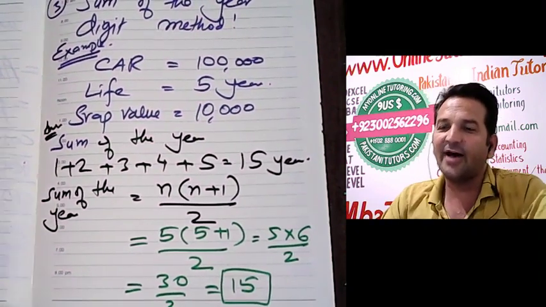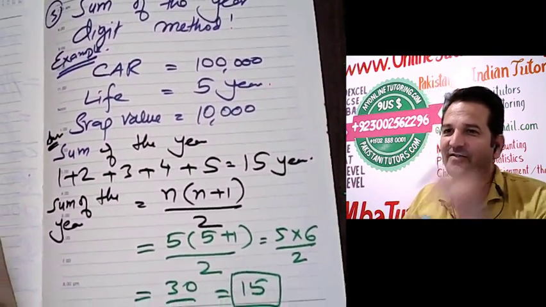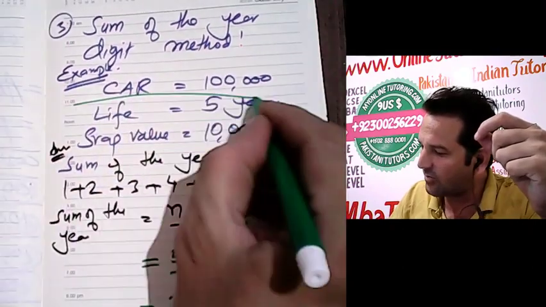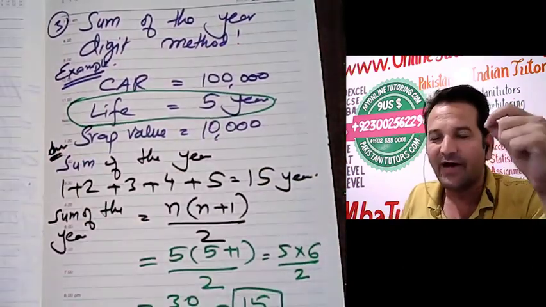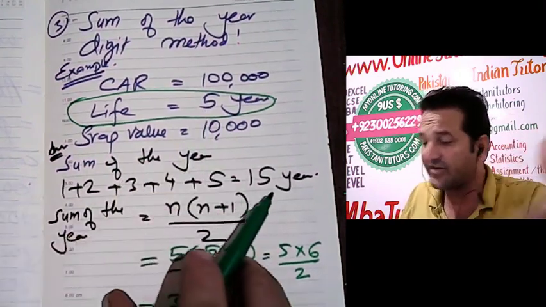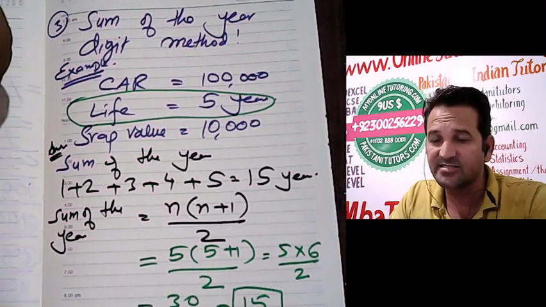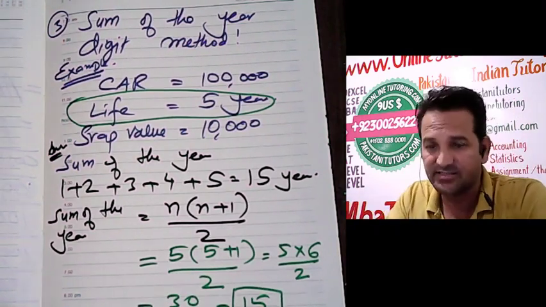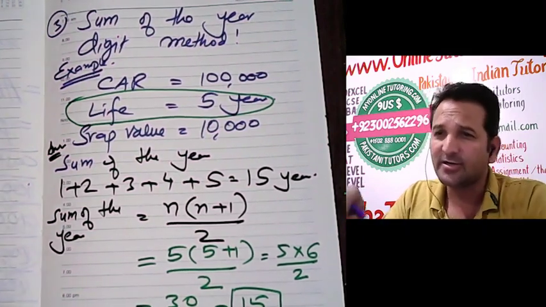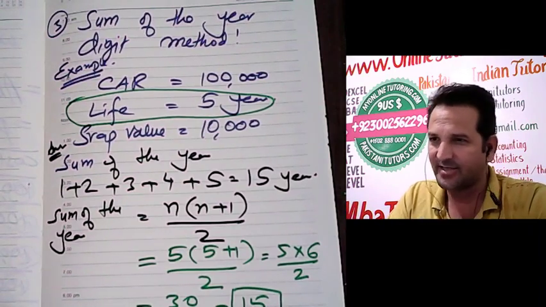So you can find the sum of the years in this method first. That's why we call it the sum of the year digit method: whatever the life is, you have to find the sum of the years of that life. For 5 we have calculated 15, 10 will be a different one, and a 25 years life will give a different sum of the years. Now we will explain how depreciation is calculated in the sum of the year digit method.